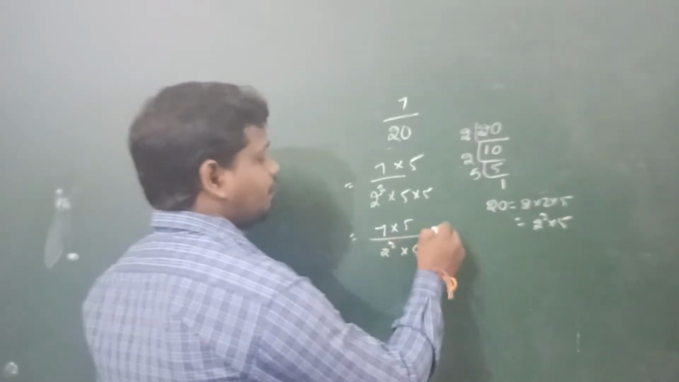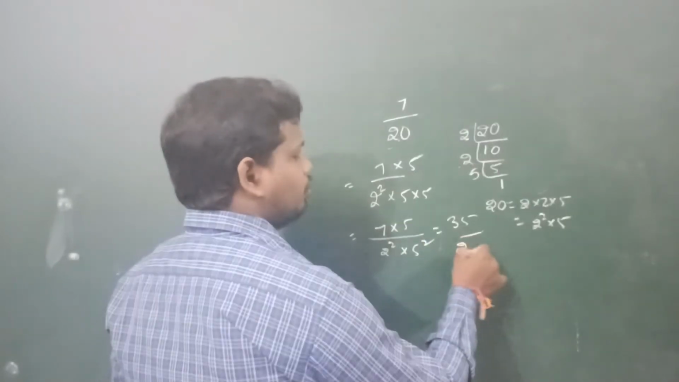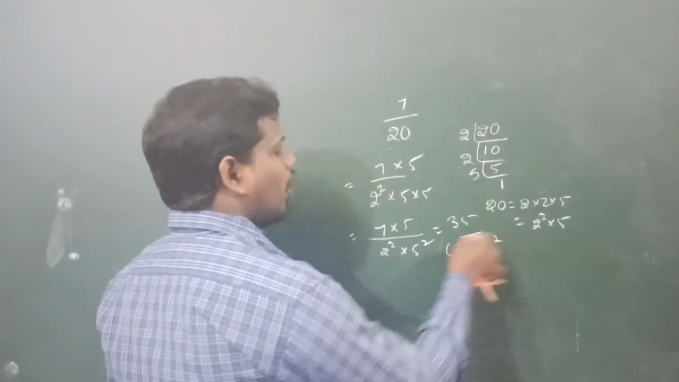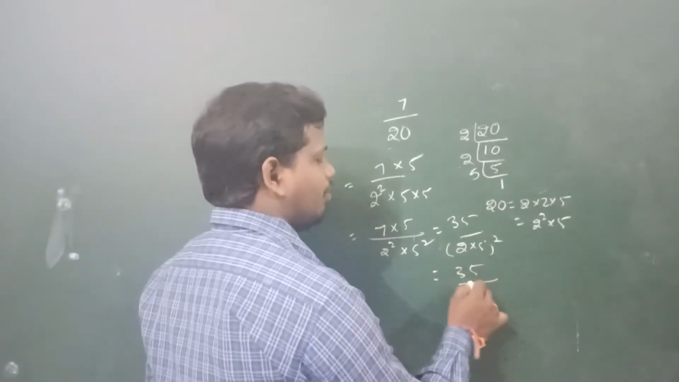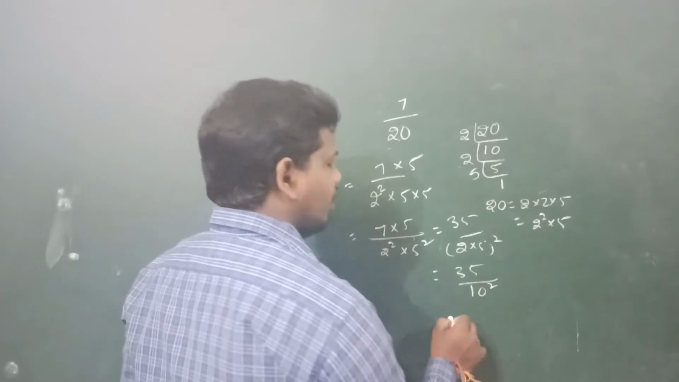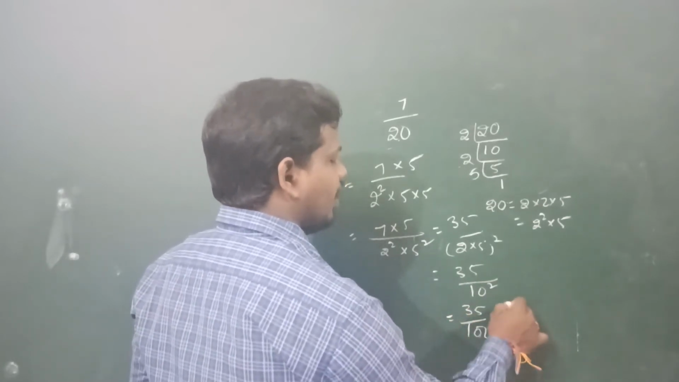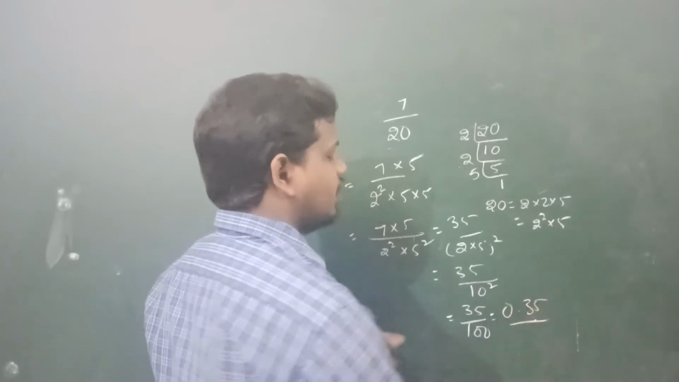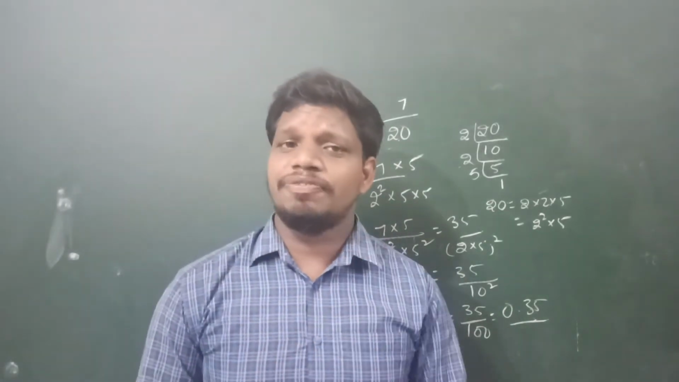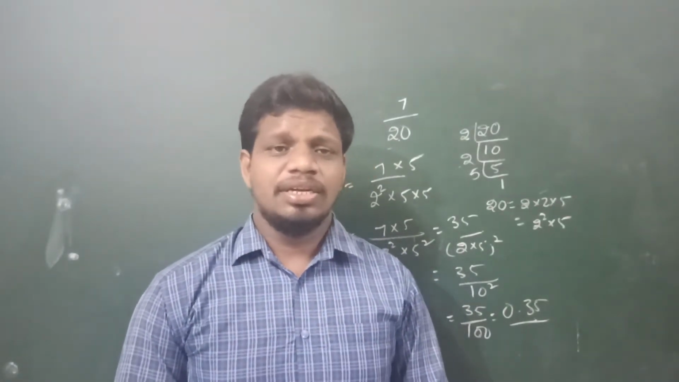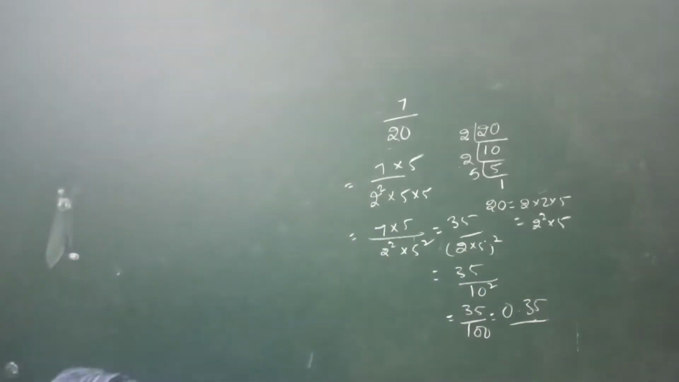So 7 into 5 equals 35, and 2 square into 5 square, you can write as 2 into 5 whole square, because the powers are the same. Then we can write that as 35 by 10 square, which is 35 by 100. So we can write that as 0.35. It is a terminating decimal because the denominator is in the form of 2 to the power of n into 5 to the power of m. Did you understand, children? Some more examples we will take.